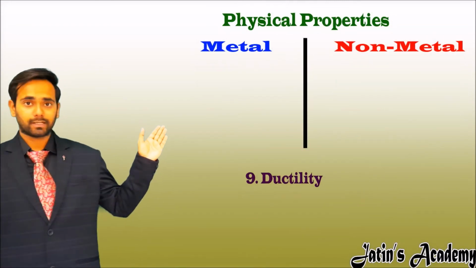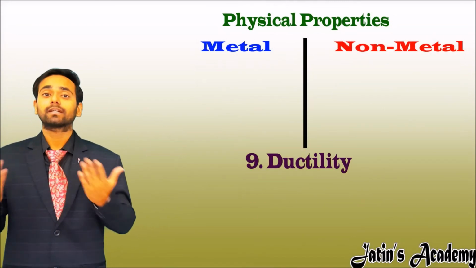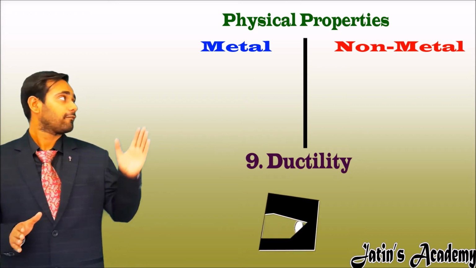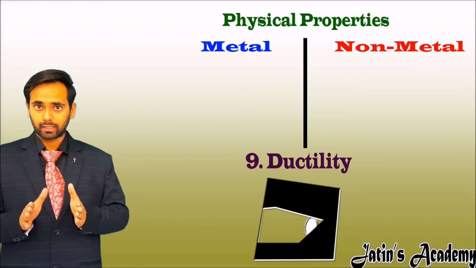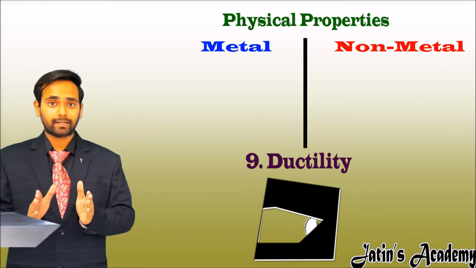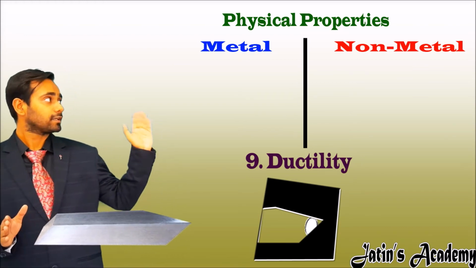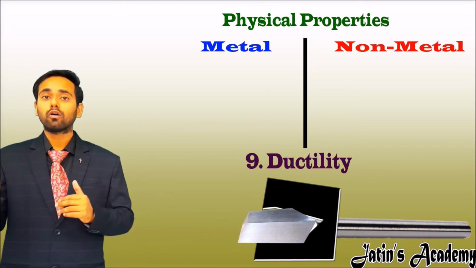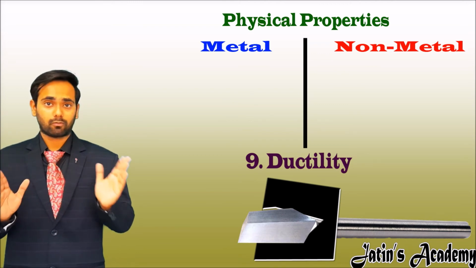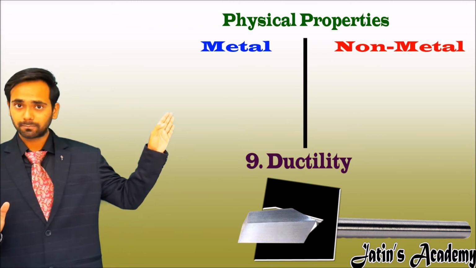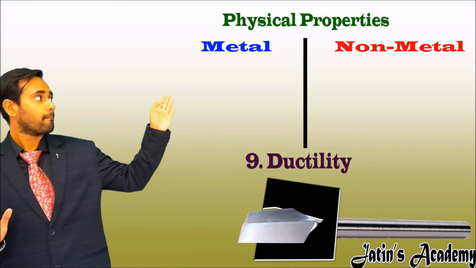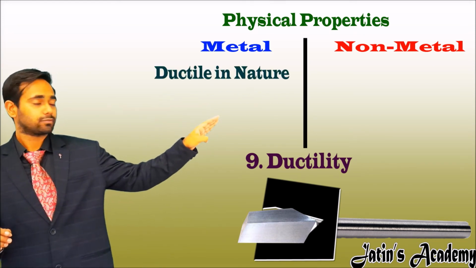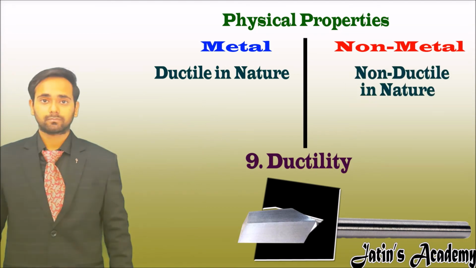Our ninth property is ductility. So what is the meaning of ductility? Like malleability, we have a property called ductility. In malleability, we convert the metal into thin sheets. In ductility, we convert the metal into thin wires. All the wires you see around us are made using this property of metals. So metals are usually ductile in nature and non-metals are usually non-ductile in nature.